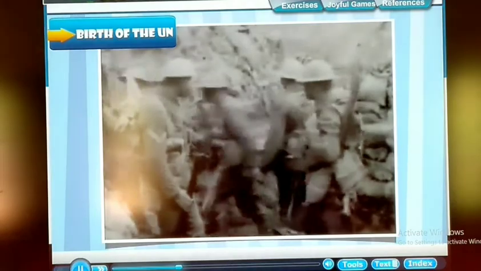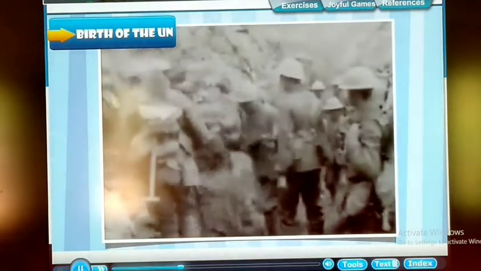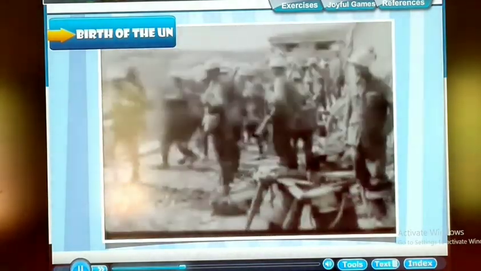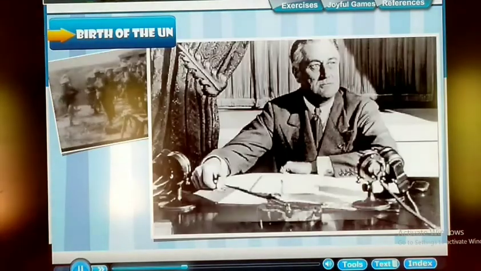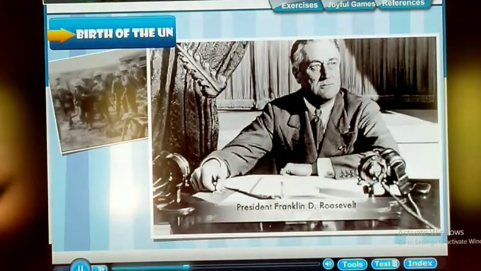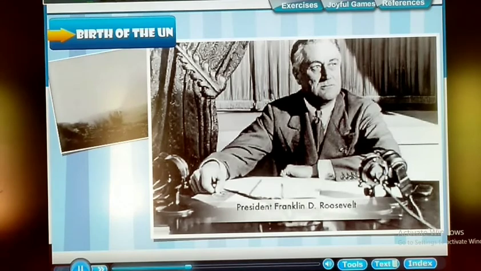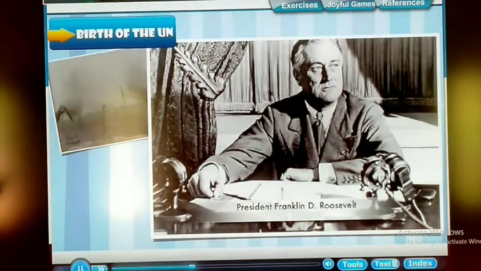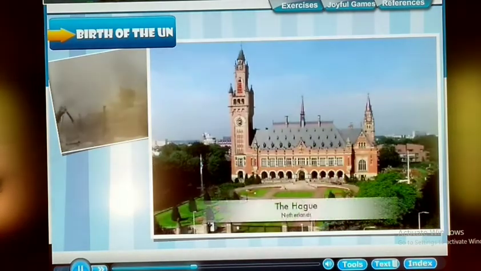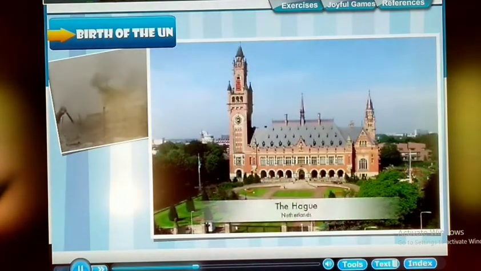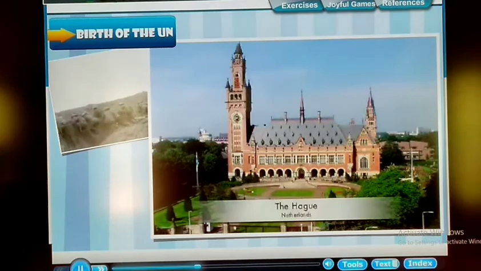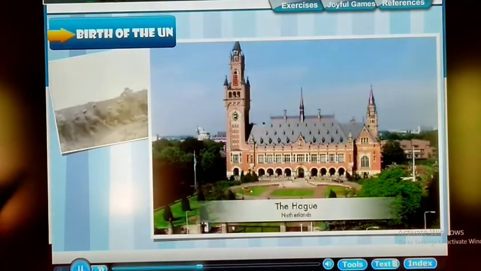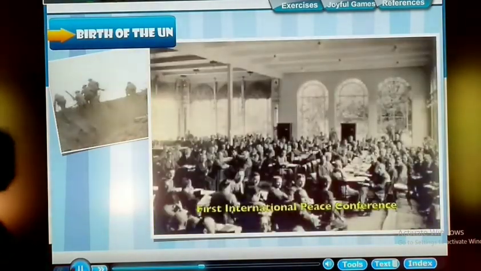The result of World War II was the birth of another organization, the United Nations Organization. It is interesting to know that its name was used for the first time by the President of the United States, Franklin D. Roosevelt. The charter was signed by 50 member countries on 24th October 1945 in San Francisco, USA. This day is called